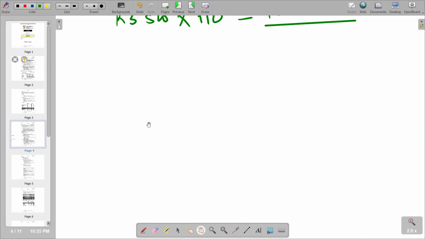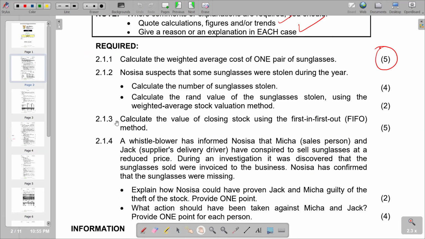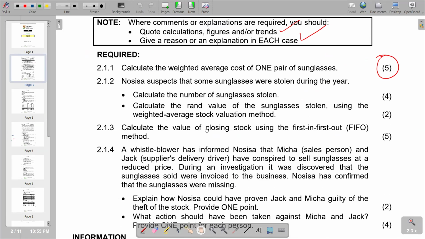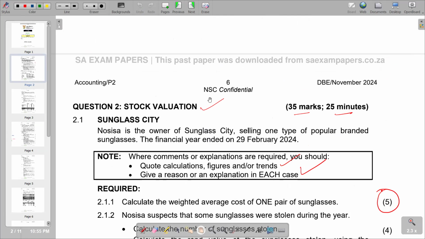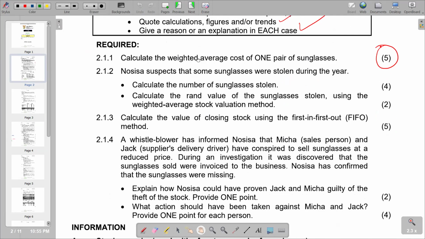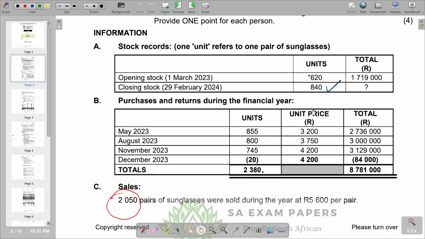We move on to the next part, which is now 2.1.3. Calculate the value of closing stock using the first in, first out method. So using the first in, first out method, we are concerned about the closing stock. Remember, the closing stock is showing us that we have 840 units in stock. So we're going to calculate them from the bottom. Remember, first in, first out means the first goods to be bought are the first goods to be sold.